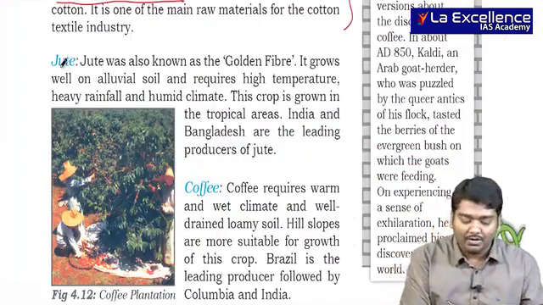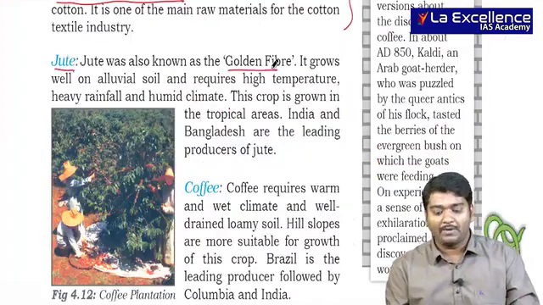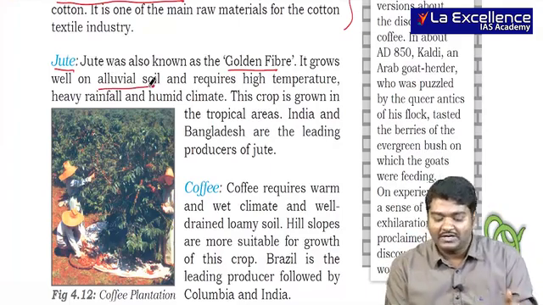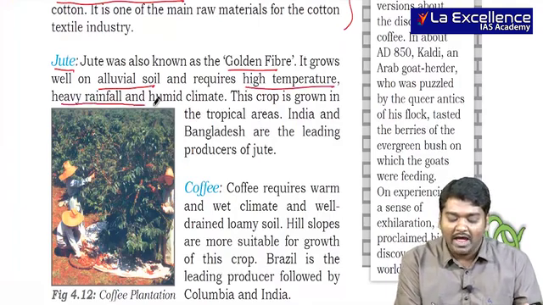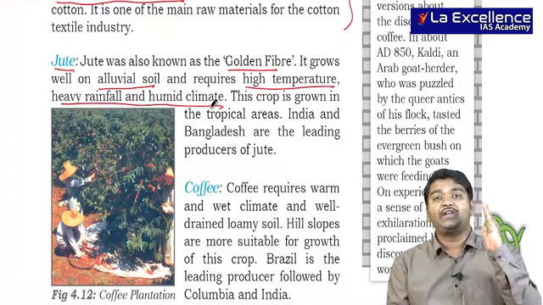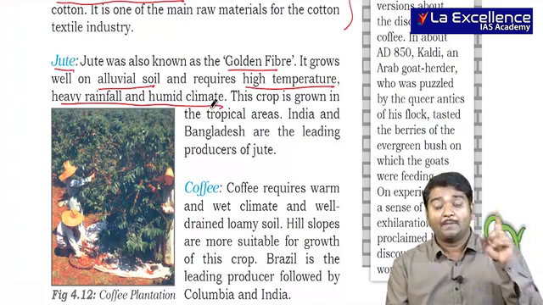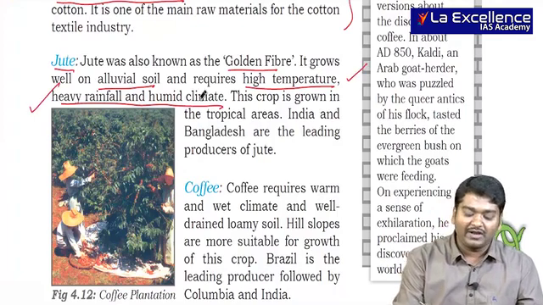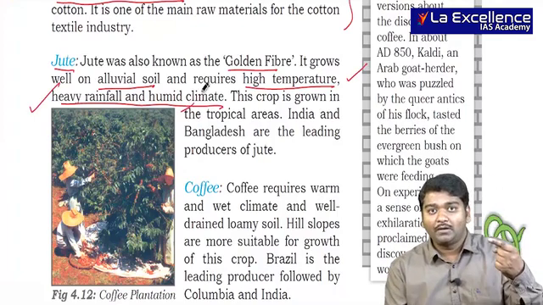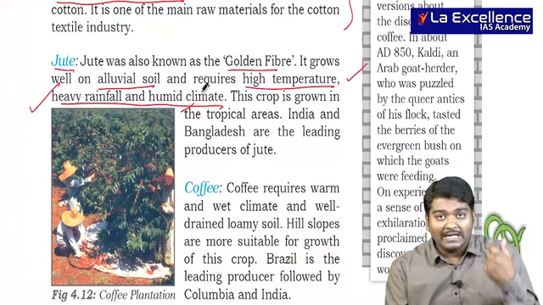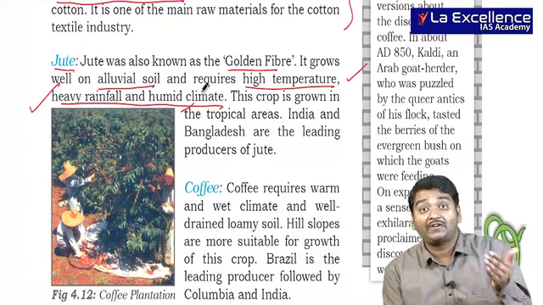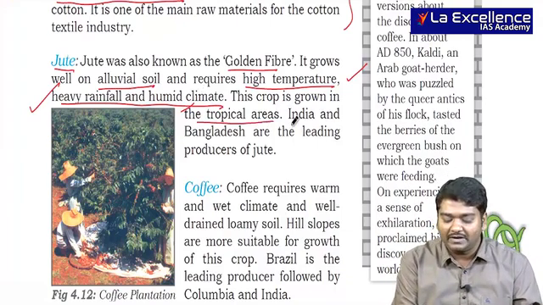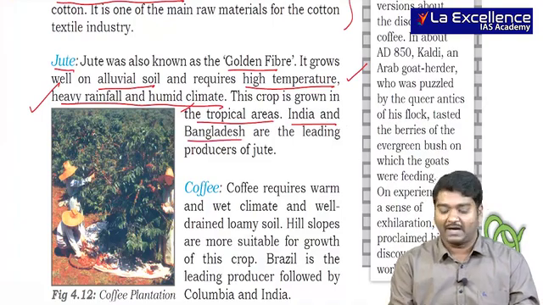Then you have jute. It is also called golden fiber. It grows in alluvial soil where you require good fertility, and it requires high temperature, heavy rainfall and humid climate. Usually in Rajasthan, Gujarat you don't find it, but you find it in West Bengal, Bangladesh, where you have high temperature, heavy rainfall and humid climate. Cotton: high temperature, less rainfall, and you should have dry climate. Jute, opposite. This crop is grown in the tropical regions, especially India and Bangladesh.